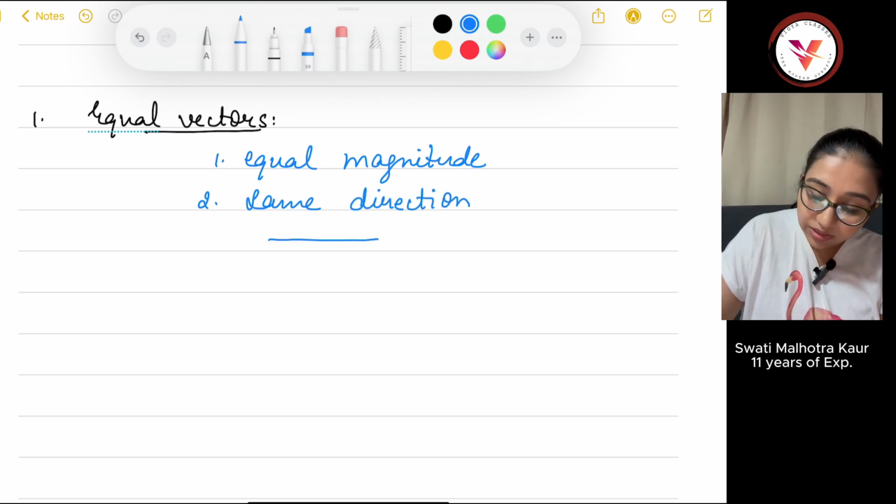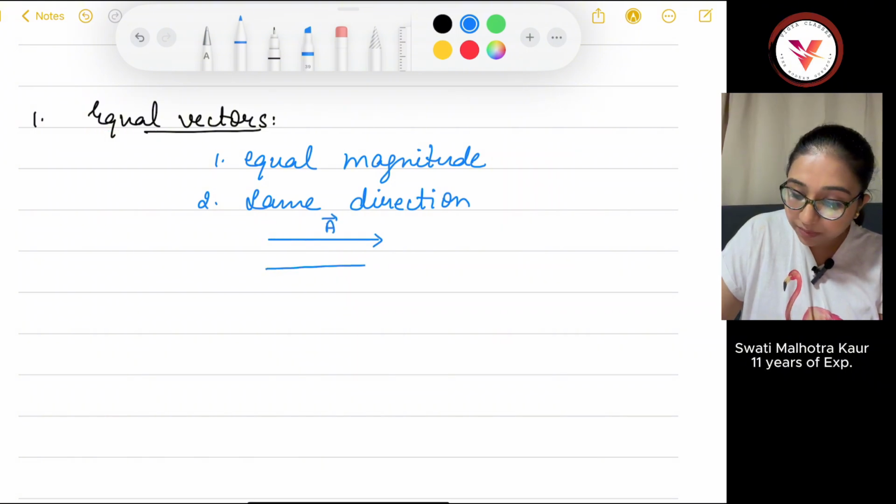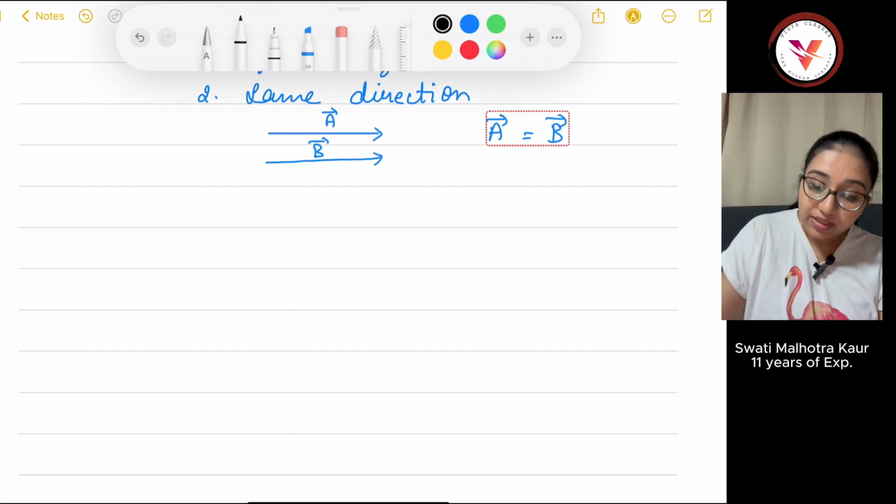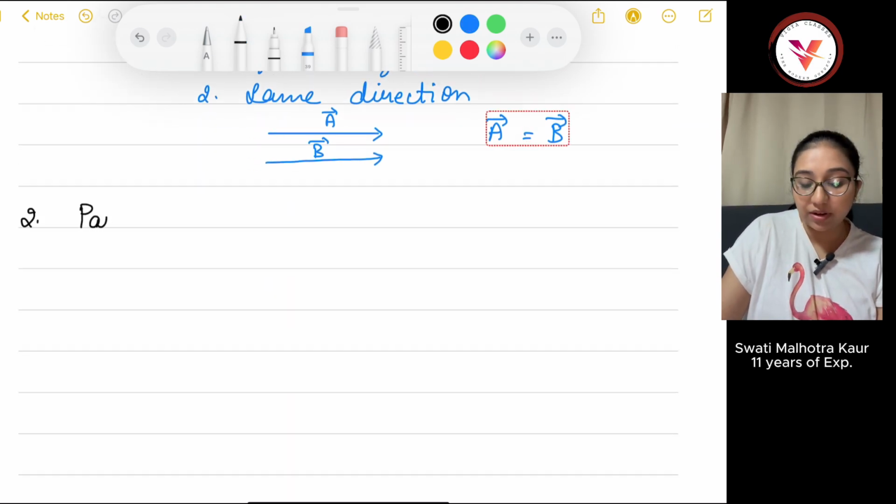For example, if one vector is this, let's say A vector, then the B vector should be like this. If it is like this, then both vectors are equal.